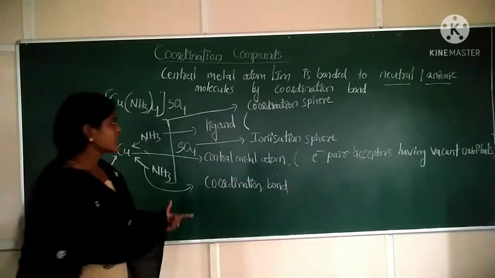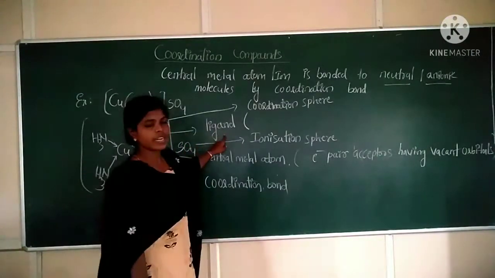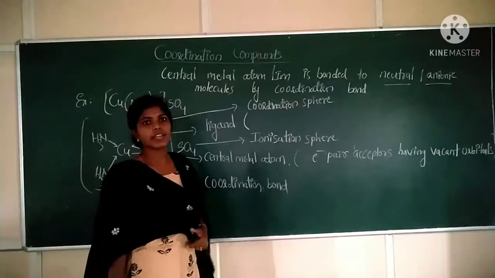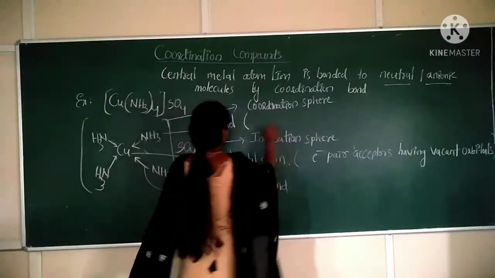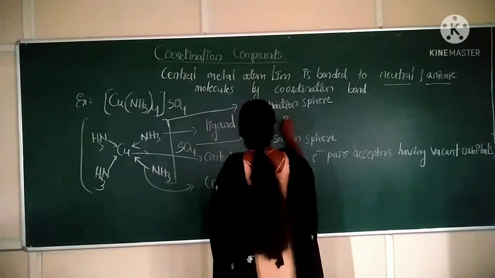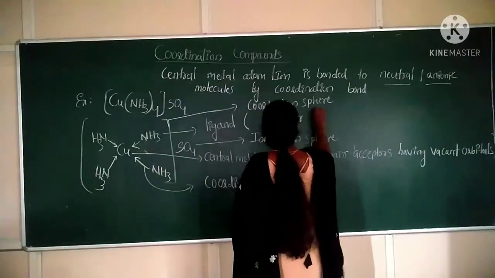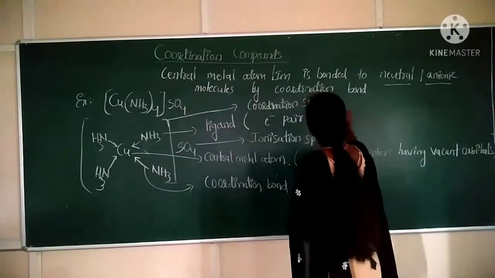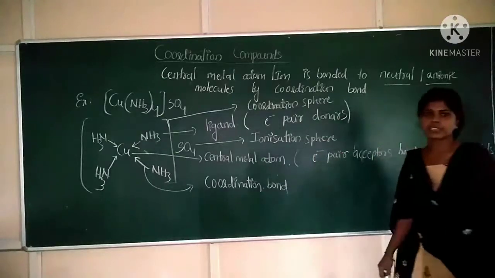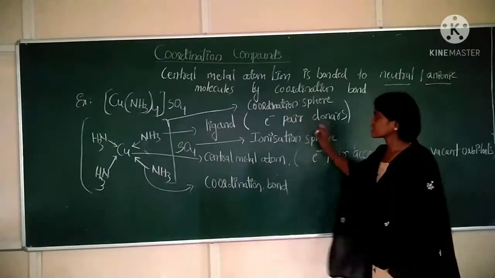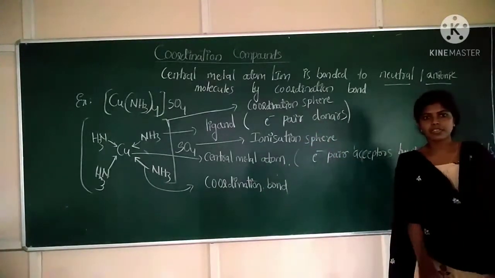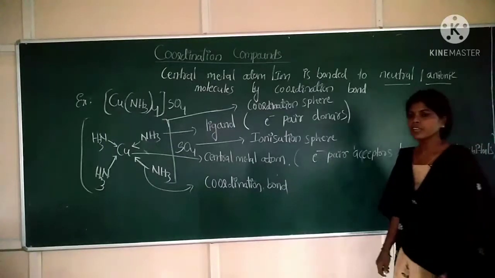Then what are ligands? Ligands may be neutral molecules or anionic species which can donate an electron pair. Electron pair donors are said to be what? Ligands. Clear? Electron pair donors are ligands.